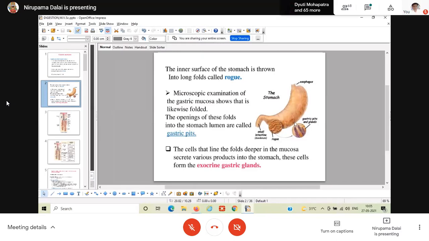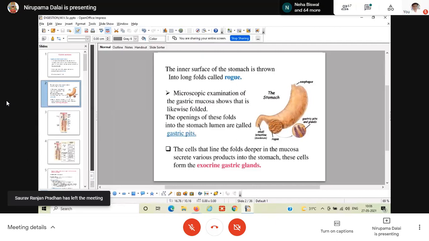The gastric glands are generally classified into two types. According to Guyton and Hall, the gastric glands are classified as oxyntic glands and pyloric glands. But some books have the opinion that there is also a cardiac gland, according to position. If the gland is present near the cardiac region, it is a cardiac gland, then the fundic region, and the pyloric glands. But according to the Textbook of Medical Physiology by Guyton and Hall, the glands are classified into two types: oxyntic glands and pyloric glands.